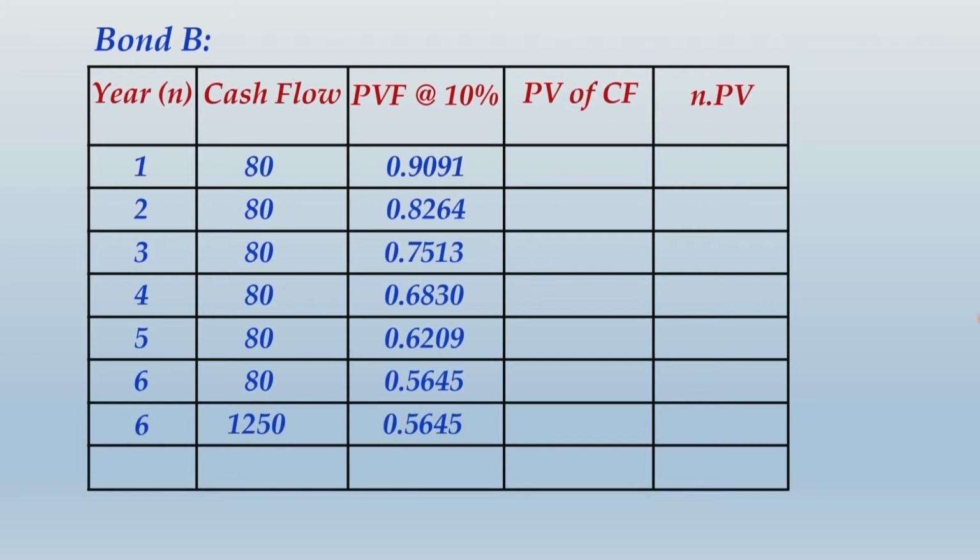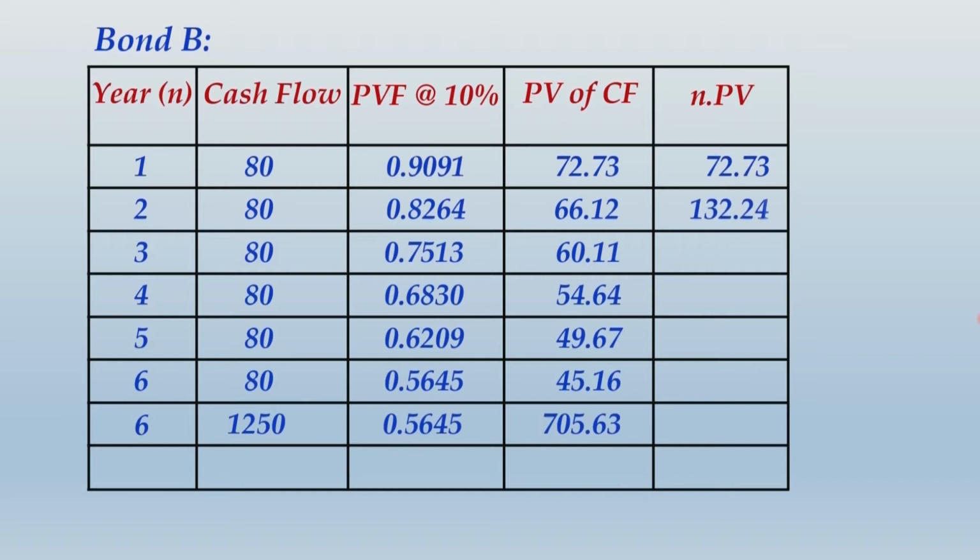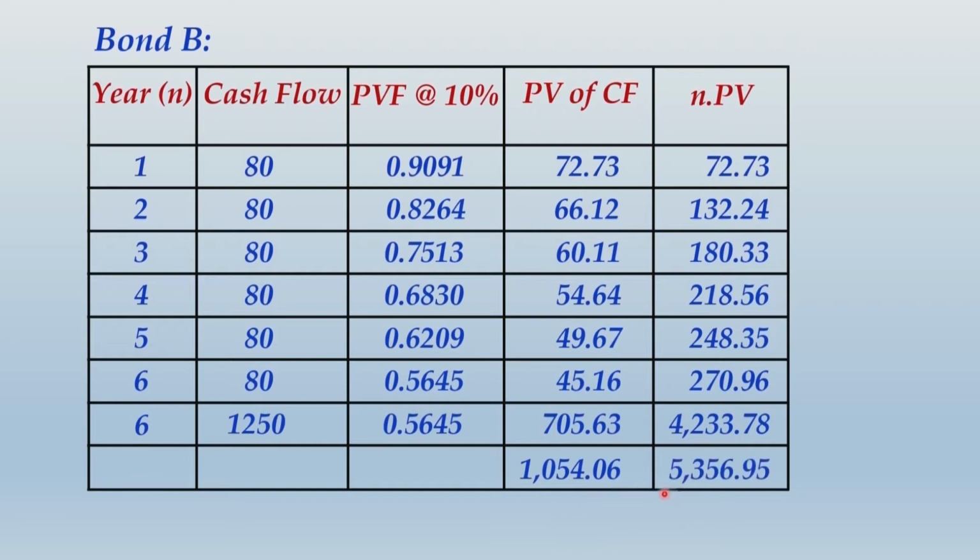at 10% discounting rate. PV of cash flows you can obtain by multiplying the PV factors to the respective cash flows. And finally, for computing duration of the bond, you will take n into PV for each line, that is for each year. And finally you get the total of bond value as 1054.06, and summation of n into PV comes to 5356.95. This is going to become the basis for computing the duration.